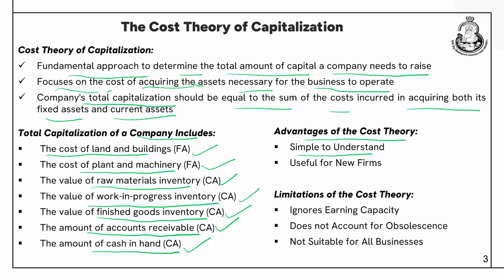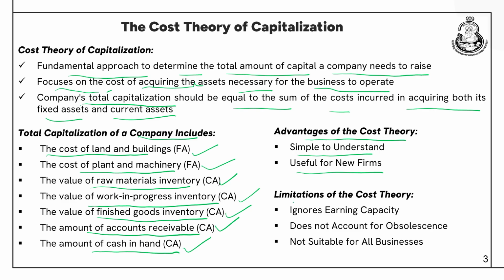You can easily calculate the requirement of assets that you need to acquire, and on the basis of that you can get the capitalization of the company. Useful for new businesses, a new firm can get an idea what are the current assets or what are the fixed assets that they require. On the basis of that they can decide the amount of capitalization.